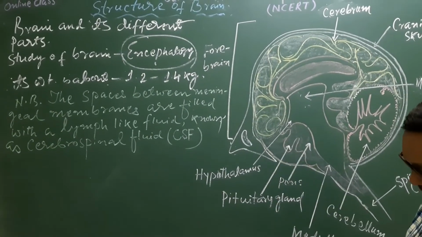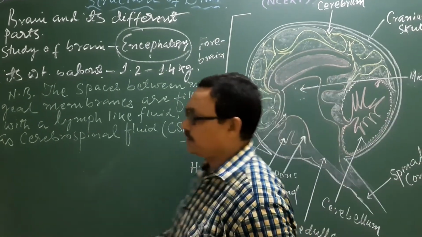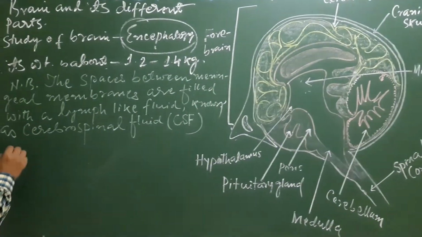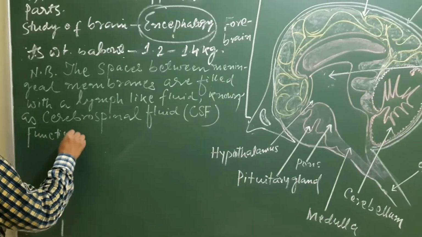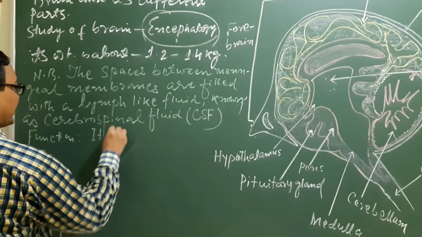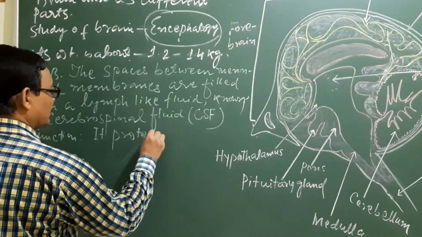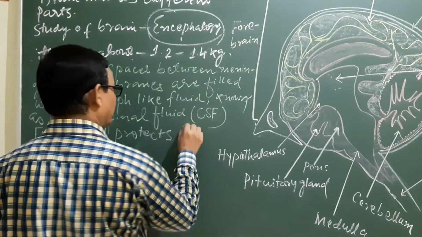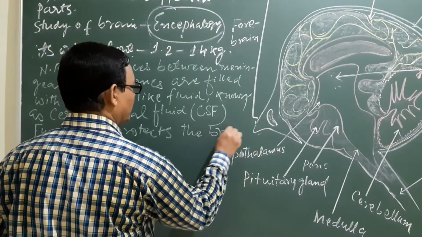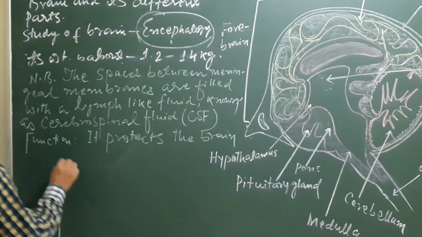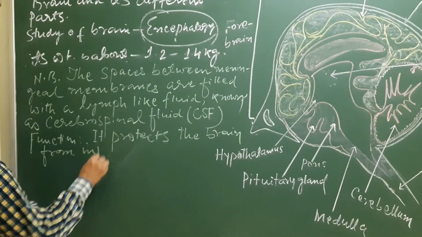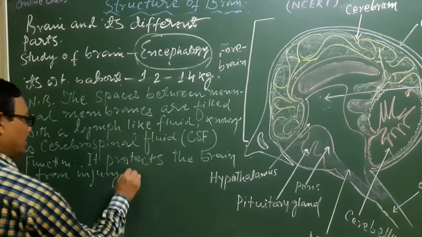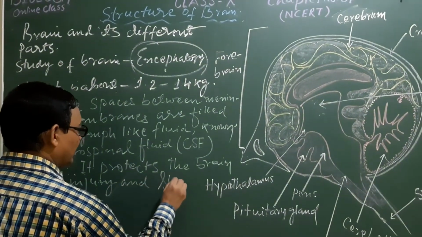It protects the brain from mechanical injury, from injuries and shocks.